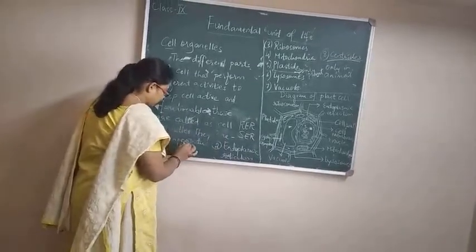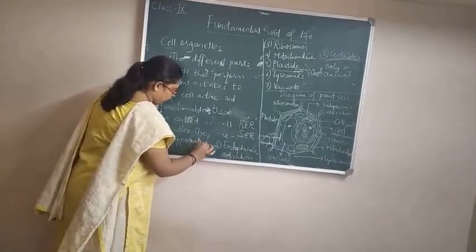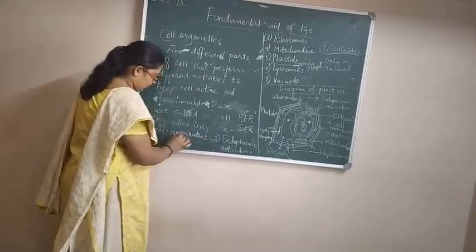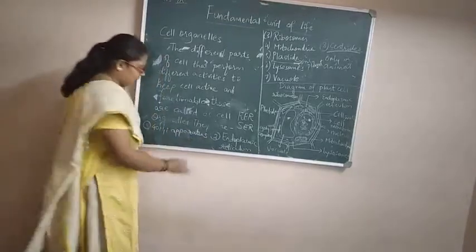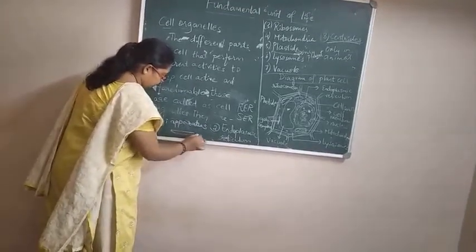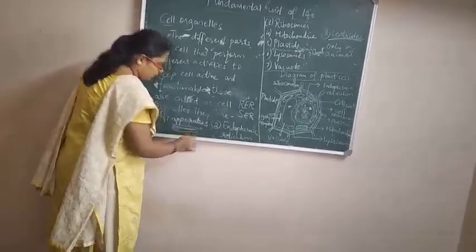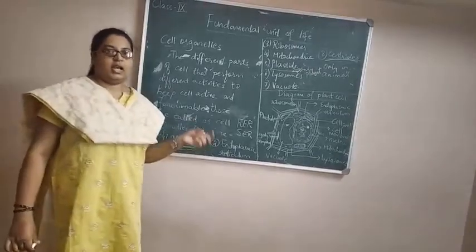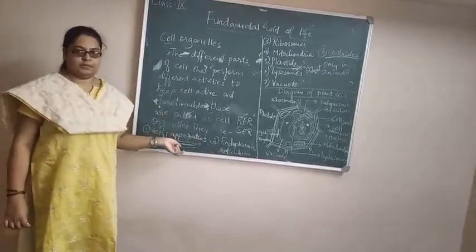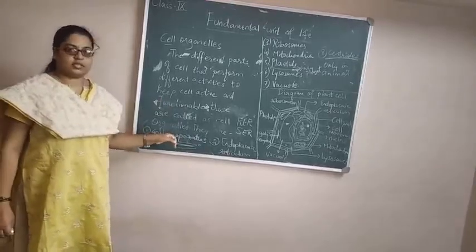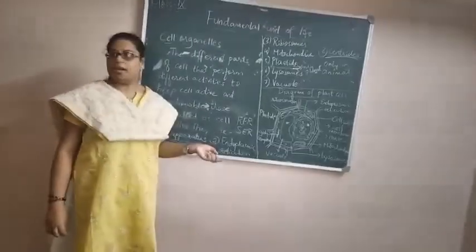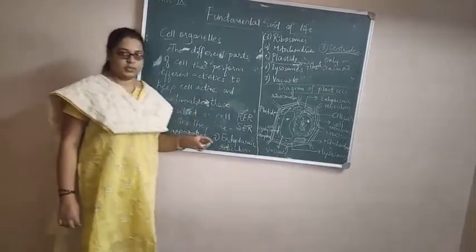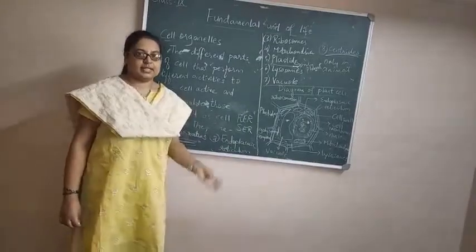Similarly, the Golgi apparatus. These are meant for transportation of whatever food materials are prepared. These are elongated structures which store sugar molecules, and they are also involved in the synthesis of another cell organelle, which we call lysosomes. The Golgi apparatus was discovered by the scientist Camillo Golgi, and it is meant for breaking down sugar particles into simple forms, and for synthesis of the cell membrane.